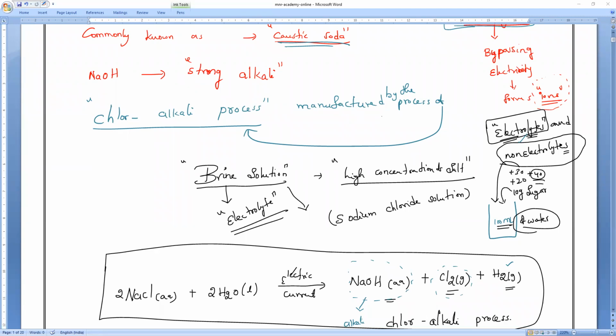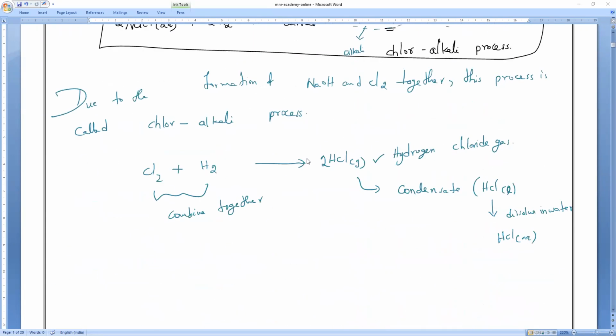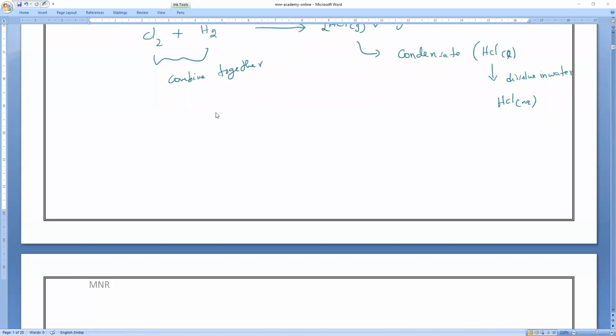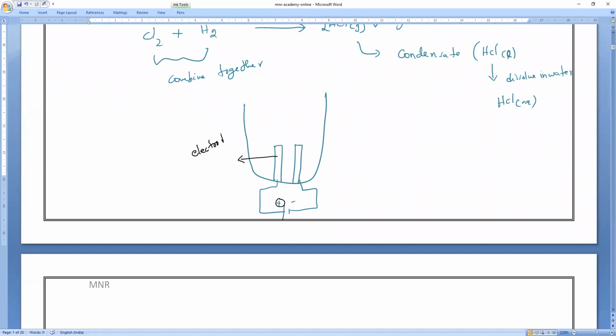Do you all understand? Now, we are all very familiar with the electrolysis process. Electrolysis means we have an electrolyte container and two rods, that is, electrodes. We connect them to a battery, one positive, another negative. Am I right? Whichever electrode is connected to the positive terminal, that is called the anode.